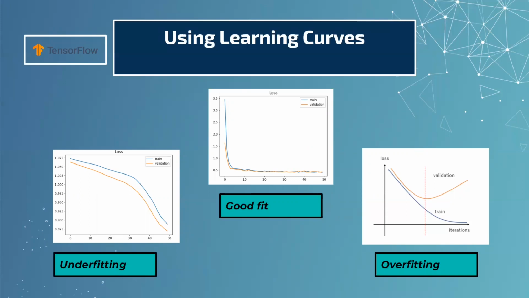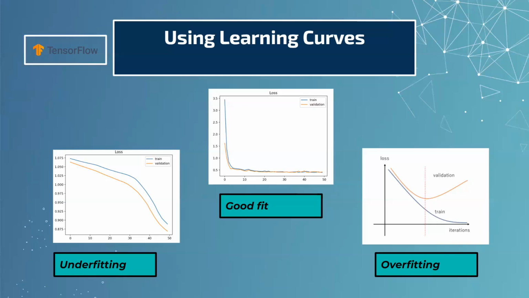On the right shows a model that is overfitting. When the validation curve starts to go in the opposite direction away from the training loss, we can tell that the model is learning unnecessary data, which is affecting the model's predictions, thus overfitting. We can combat this by decreasing the number of nodes or layers, adding dropout layers, or decreasing the learning rate.